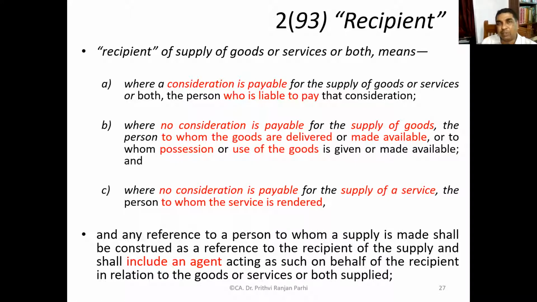Many times what happens when you supply something, consideration is payable. Is it not? Let us say you are a supplier. You have supplied something to a customer. Who will pay it? Customer will pay. Sometimes what happens, somebody pays, but goods are delivered elsewhere. There also, the person who is liable to pay, he is the recipient. When consideration is payable, the person who is liable to pay, he is the recipient. Okay.